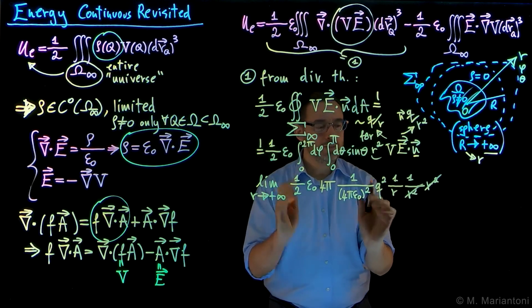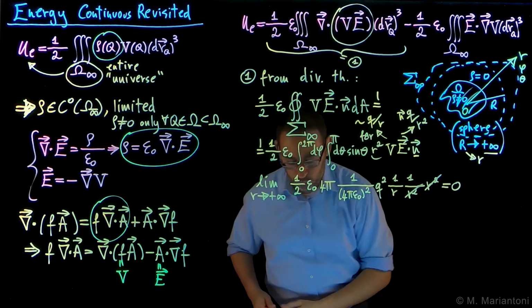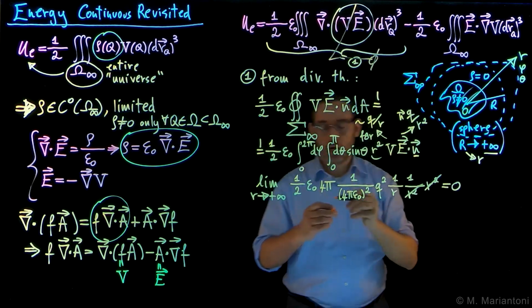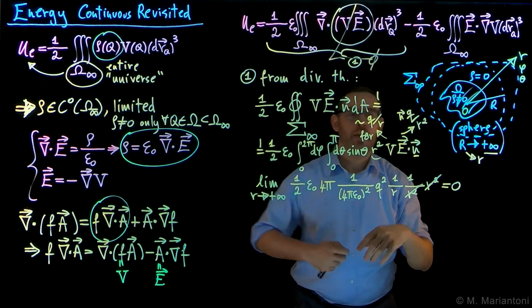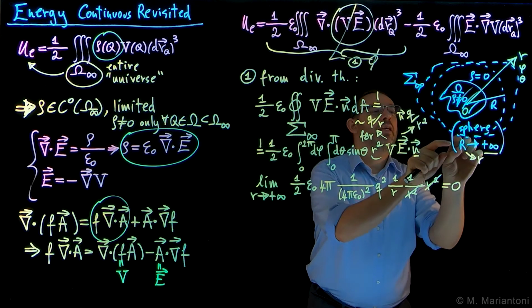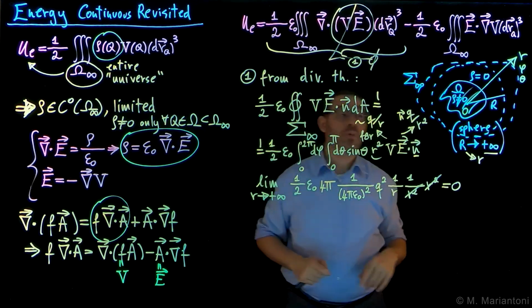So now these are all constants. 1 over r for r which goes to infinity is equal to exactly 0, which means we can state that this integral does not contribute to the final electrostatic energy. And again, the reason is because I push this r to become the infinite radius of this infinite sphere, which I consider for capital sigma infinite.